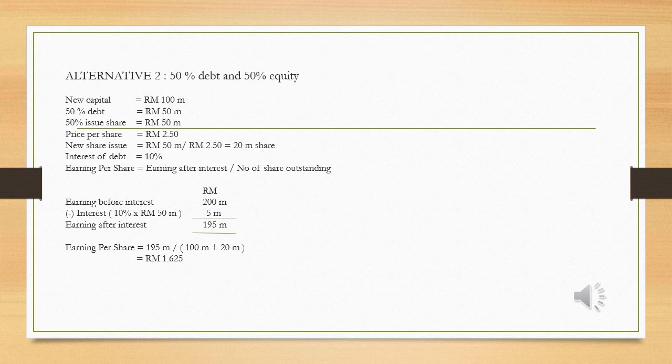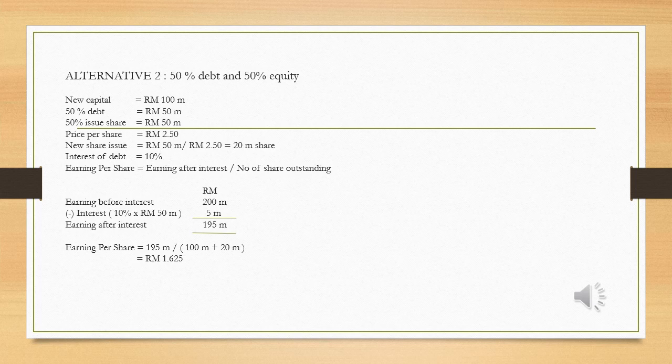Next, alternative 2, financing with 50% debt and 50% equity. New capital of RM 100 million divided by 2 for debt and equity. So 50% debt is RM 50 million and 50% issued shares is RM 50 million. The price per share is RM 2.50 as stated in this question. So the new share issue is RM 50 million divided by RM 2.50, which is 20 million shares.